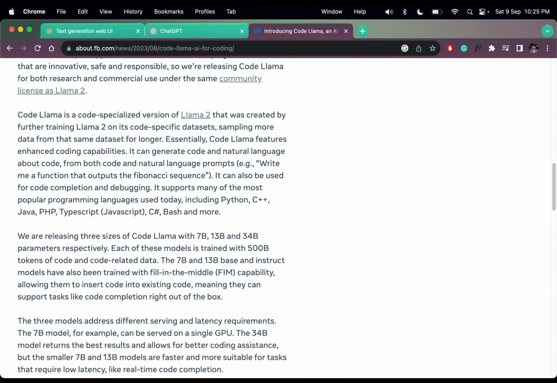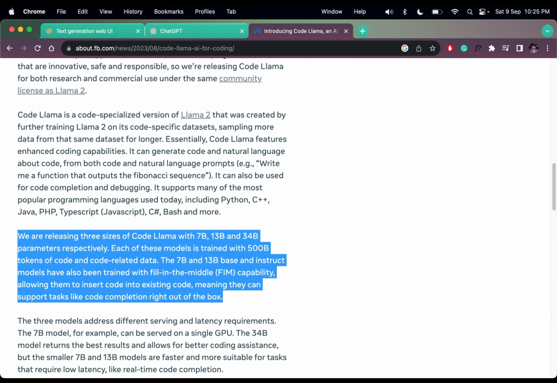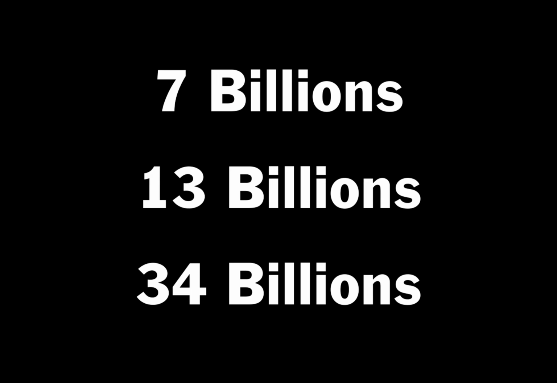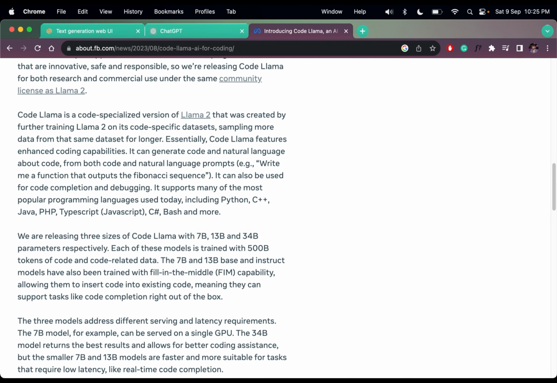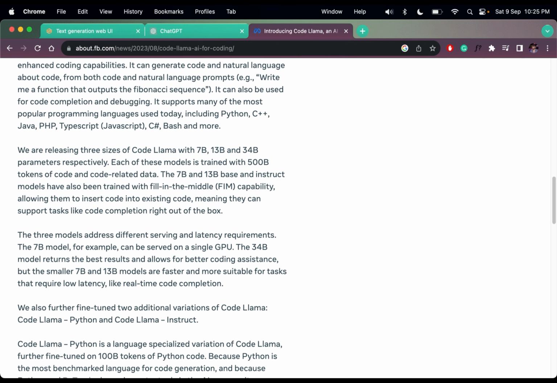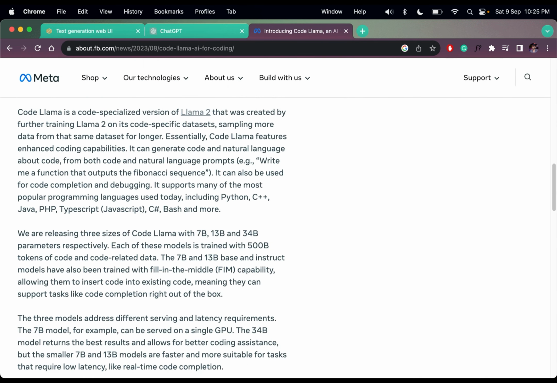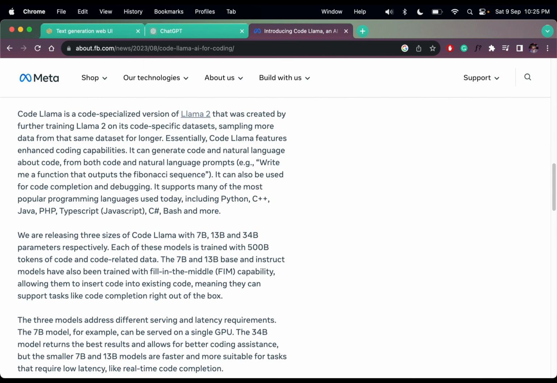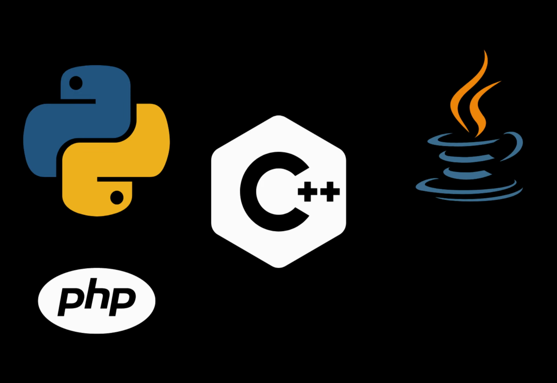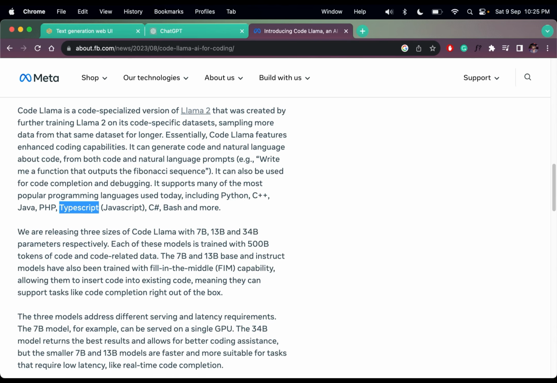If I read this, or maybe you can, it comes in three sizes: 7 billion, 13 billion, and 34 billion. Each of the models has been trained with 500 billion tokens. We can use it to generate code for Python, C++, Java, PHP, TypeScript, and so on.